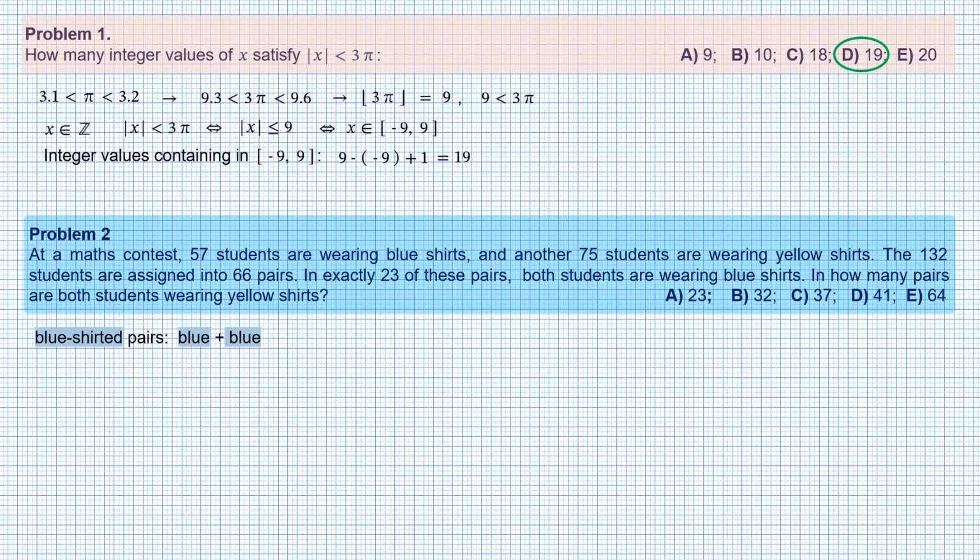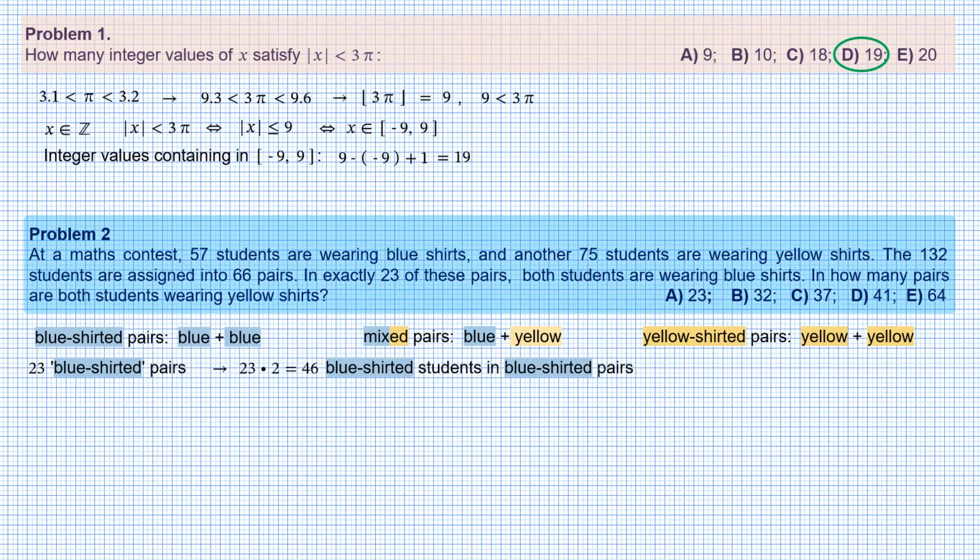There are blue shirted pairs, where both students are wearing blue shirts, of course. And mixed pairs, with one blue and one yellow shirt. And of course yellow shirted pairs with both yellow shirts. We need to find the number of yellow shirted pairs. 23 blue shirted pairs involve 46 students wearing blue shirts, while the total number of students wearing blue shirts is 57. This suggests that the remaining 11 students are in mixed pairs, so there are 11 mixed pairs.